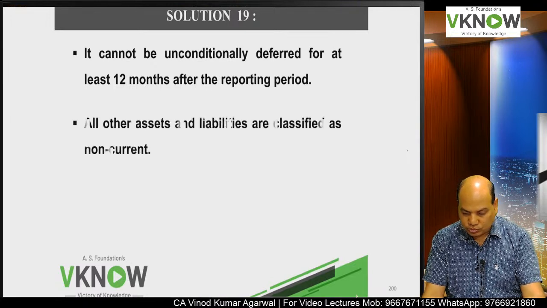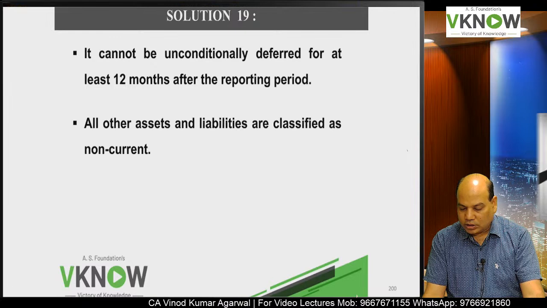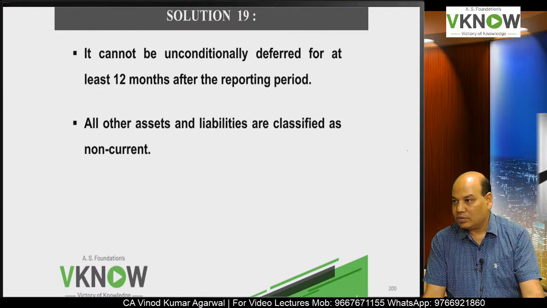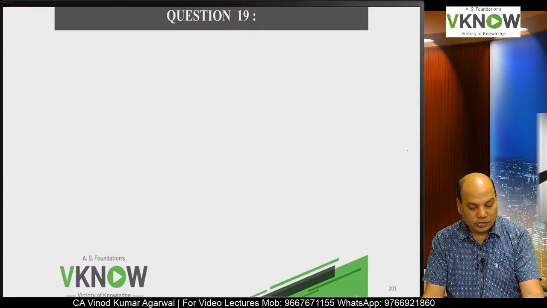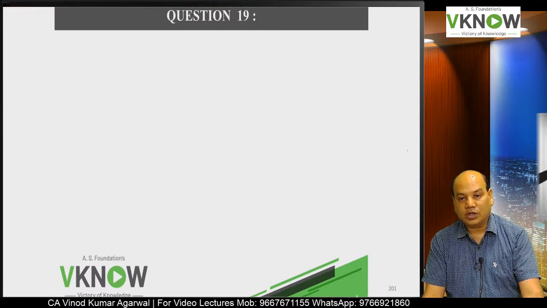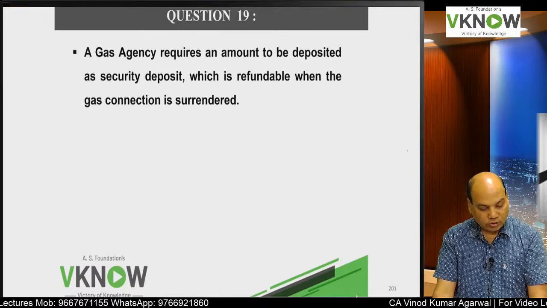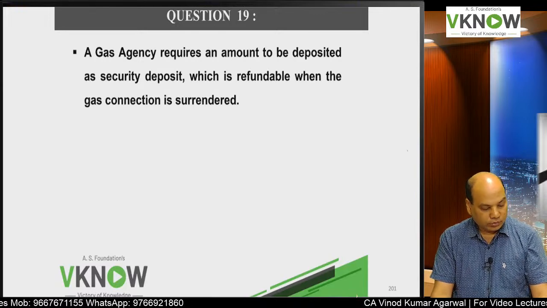So now we'll come to the next one. All other assets and liabilities are classified as non-current. So what is non-current liability? If it does not fit into any of the four conditions mentioned above, then it will go to non-current liability, right? Very important, because this will affect current ratio, liquid ratio, absolute cash ratio, some ratios you have studied in the ratio analysis topic. Now let us test our understanding.